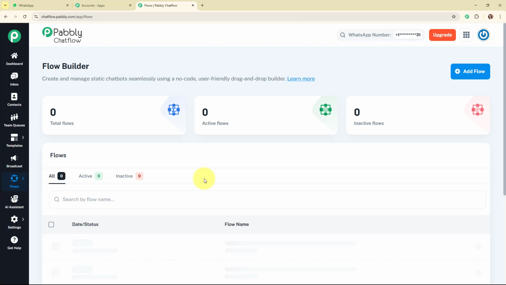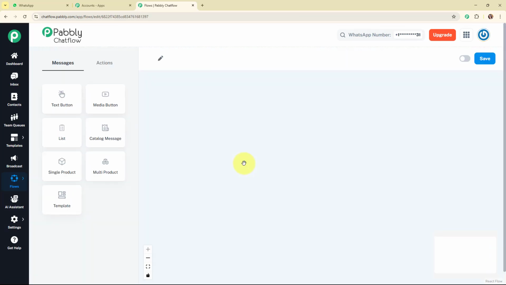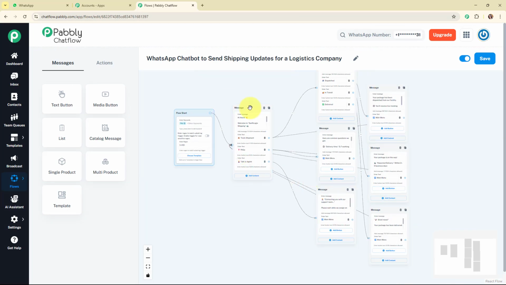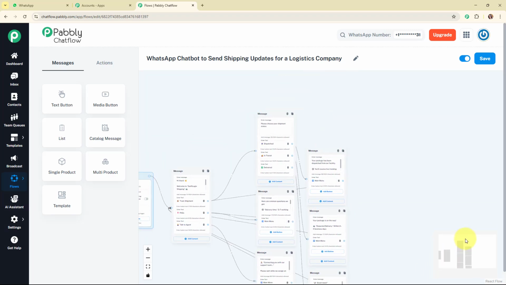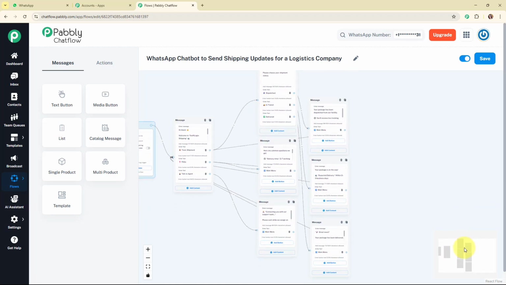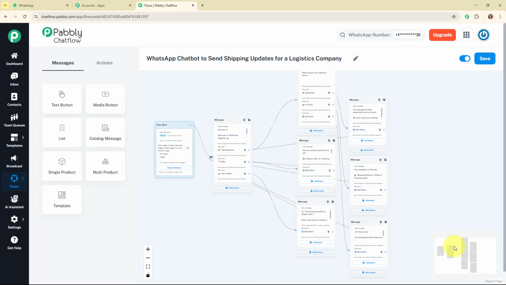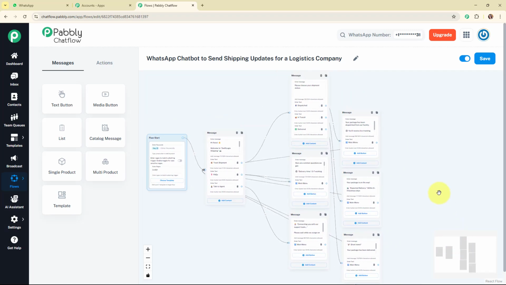Let's move back to the flows, and now let me summarize the amazing chatbot that we have already created. So here we have selected a trigger for the WhatsApp chatbot as keywords and the regex, and then we have added a hello or a welcome message for our customer with the quick reply buttons as track shipment, FAQs and talk to agent. And then further we have set up the chatbot for each of the quick reply buttons with some more quick reply buttons, such as to select the shipment status and the back to menu. Alright, so this was all about the chatbot that we have already created.